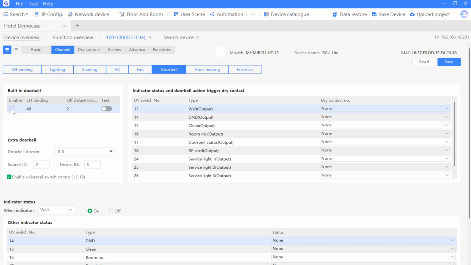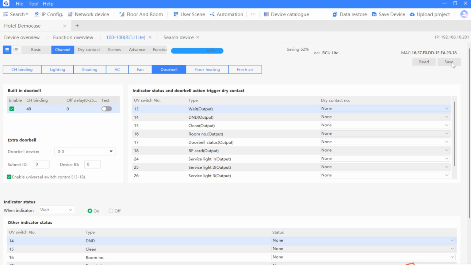So I just need to enable this. And then click Save. So finished the configuration of the doorbell. And later, for channel binding, because this one is the built-in doorbell channel, by default, we have to enter 49. It's our engineer made it, so you just need to follow it. Enter 49 here, and if you want some on-off delay, you can enter some delay, but I don't want.